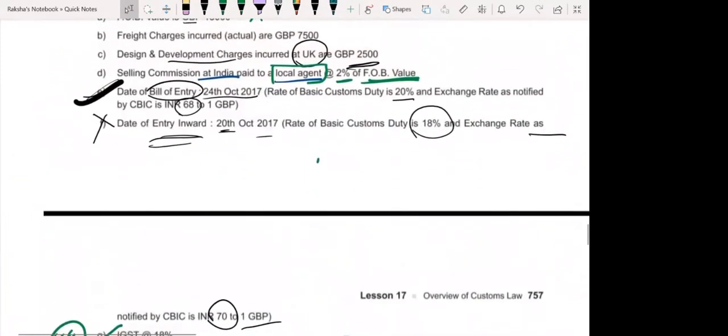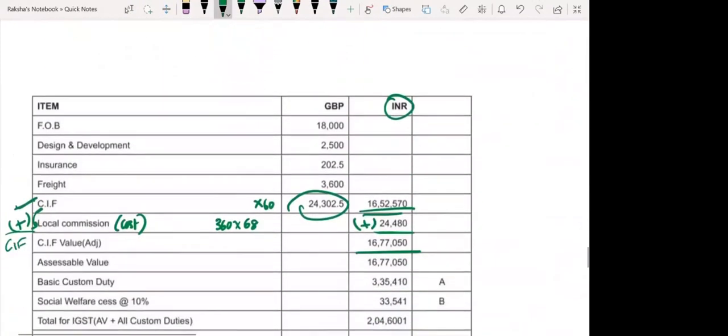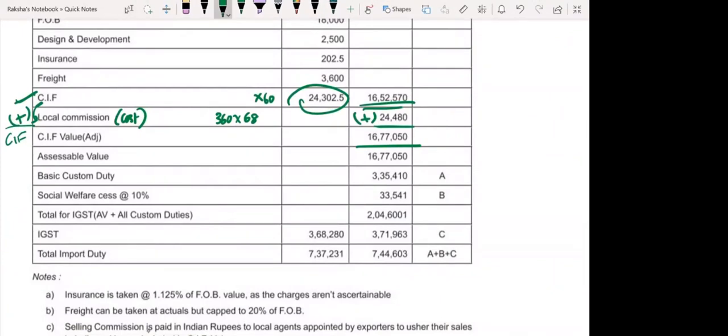Okay, it's given here, right? So basic customs duty at 20%. Social welfare cess says 10% on basic customs duty, 10% on this, you know that. So total value for IGST means this is the value that you will be taking for calculation of IGST. Now you will calculate IGST.